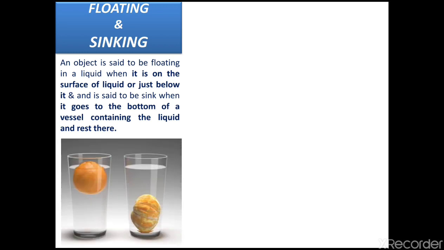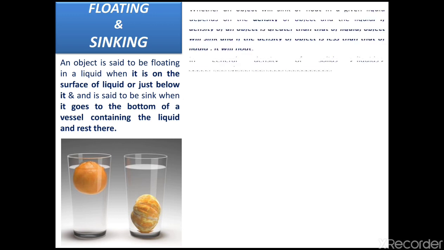Here we see a glass of water and an orange in it. In the first picture, this is a floating case, meaning the orange is on the surface of the liquid or just below it. But in the second picture we see that the orange is at the bottom of the glass containing the liquid and rests there.